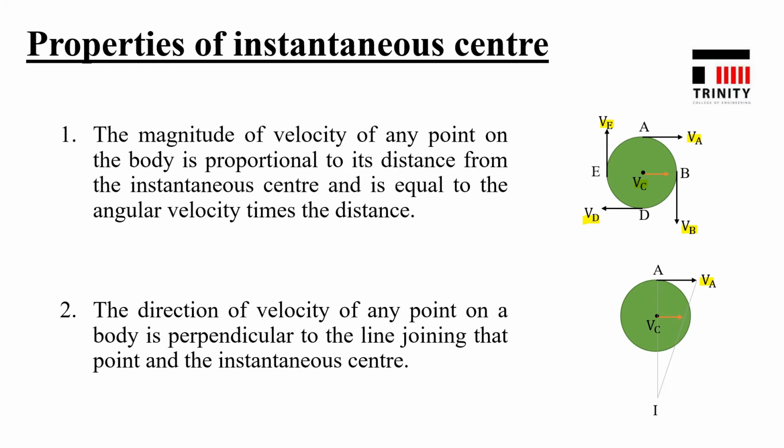Here also just see velocity at A, VA is perpendicular to distance between A and I. So VA is perpendicular to IA. Is that clear? So these are the two properties of instantaneous center. First property will give you the magnitude of velocity, and second property will give you the direction of velocity. Is that clear? Okay.